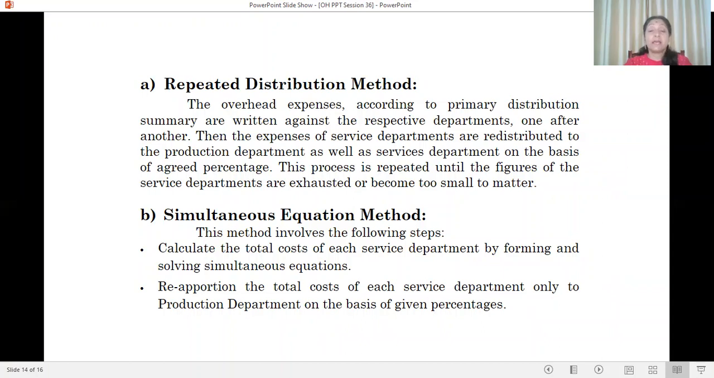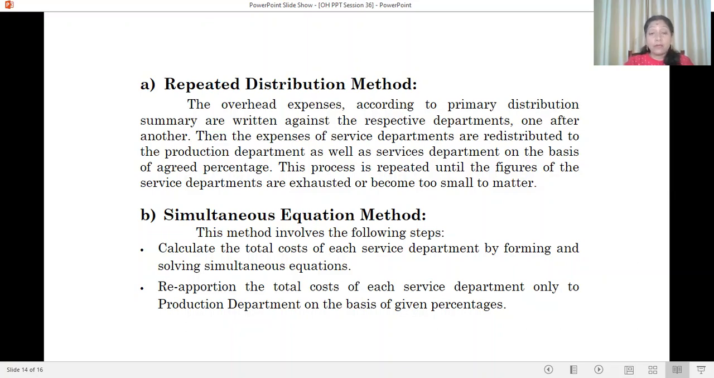Next one is the simultaneous equation method. This method involves the following steps. Calculate the total cost of each service department by forming and solving simultaneous equations. Next, reapportion the total cost of each service department only to production departments on the basis of given percentage.